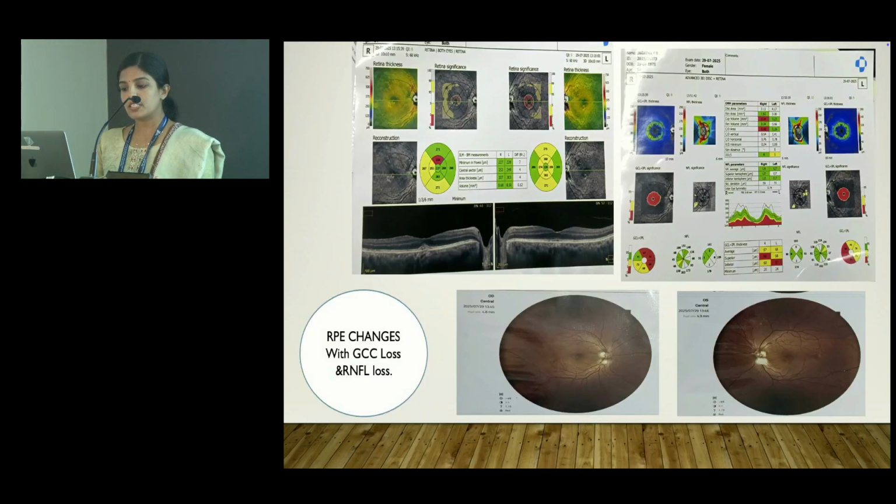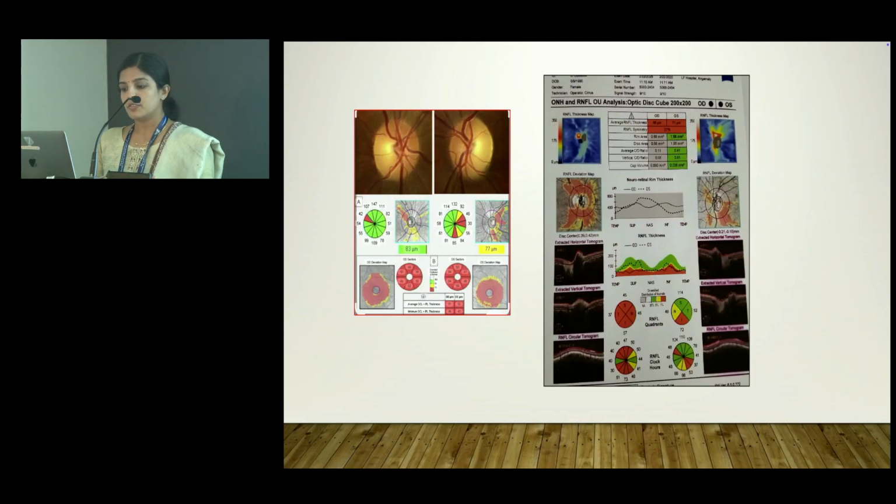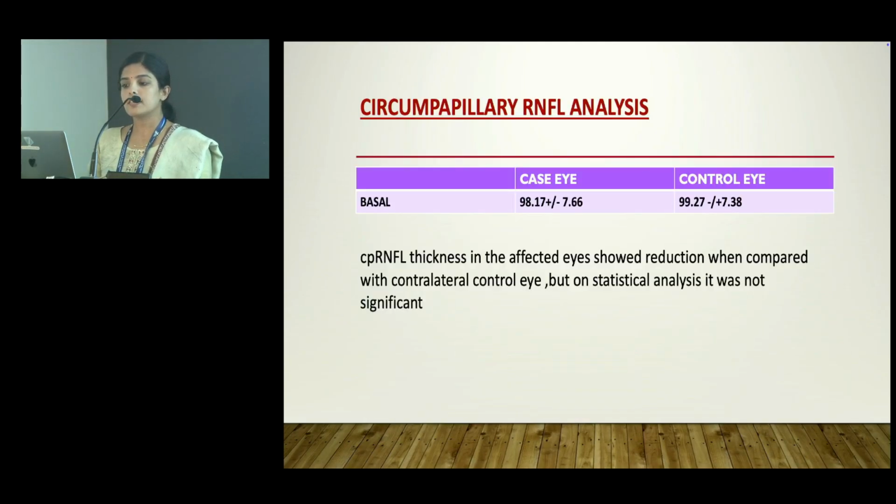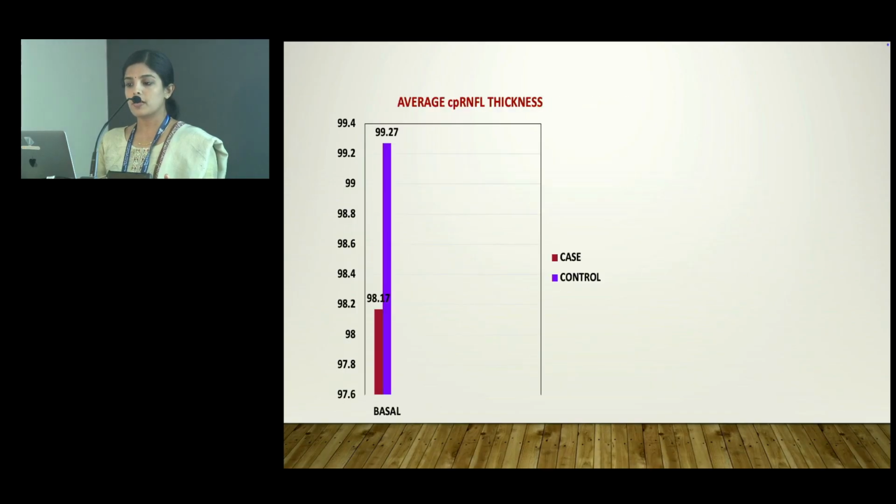These are the OCT pictures showing retinal pigment epithelial changes with ganglion cell complex loss and RNFL loss. From all these, there is the circumpapillary RNFL analysis. I took it at the time of presentation, and case and control were compared. The RNFL thickness in the affected eye showed reduction when compared with the contralateral control eye, but on statistical analysis it was not significant. This is the bar diagram showing that.